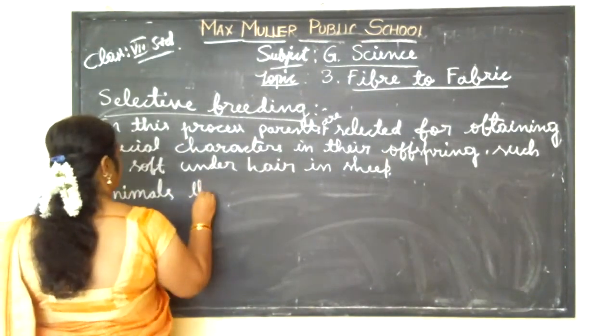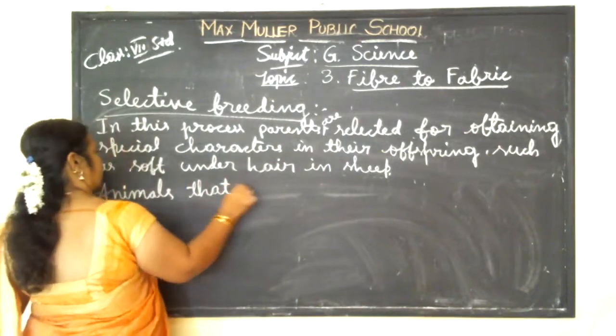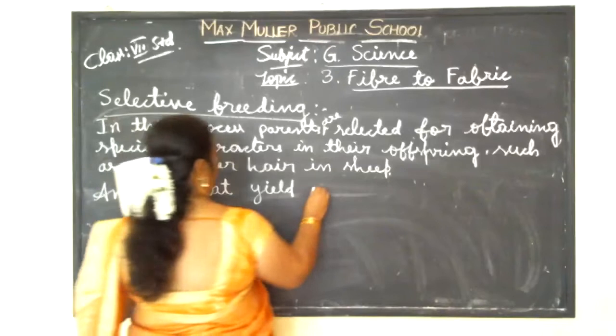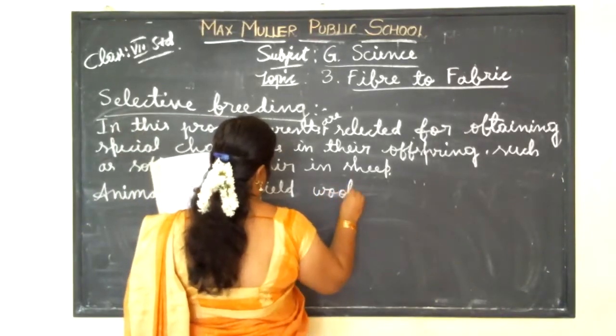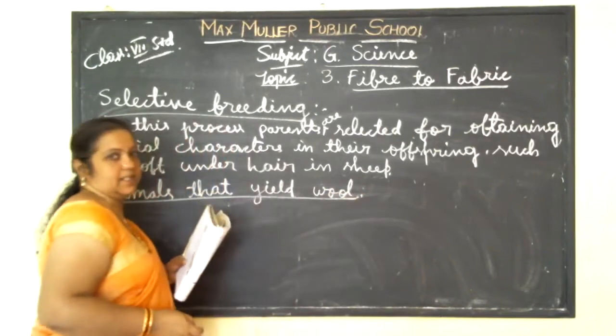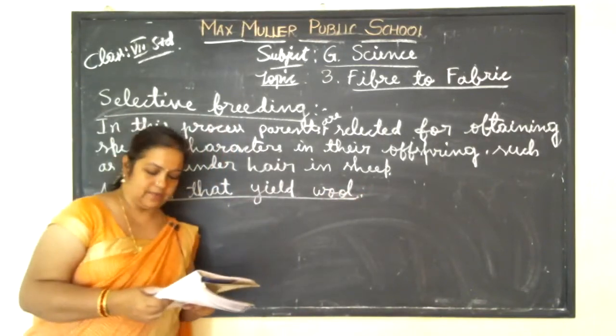Animals that yield wool. Which are the animals yielding wool? That we will study.